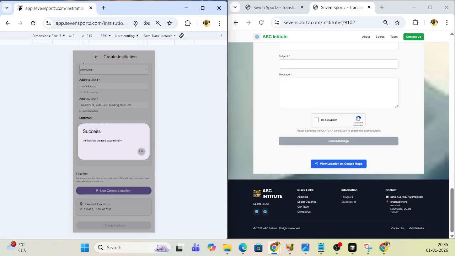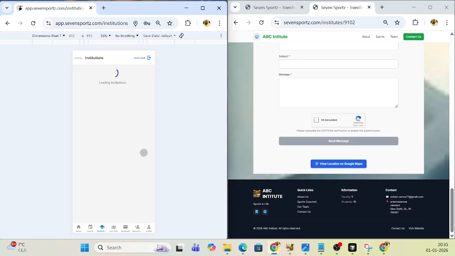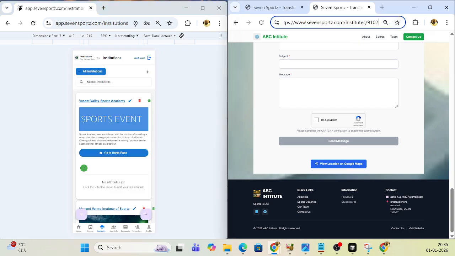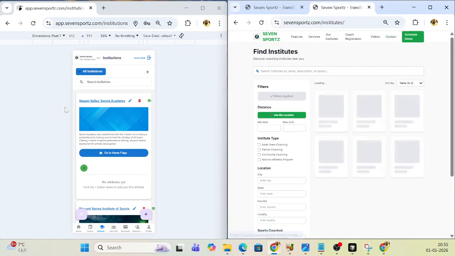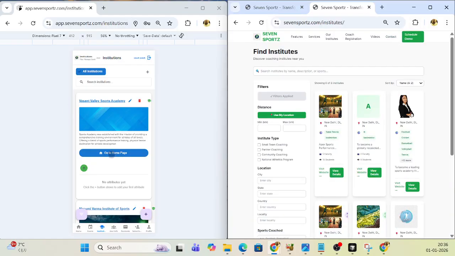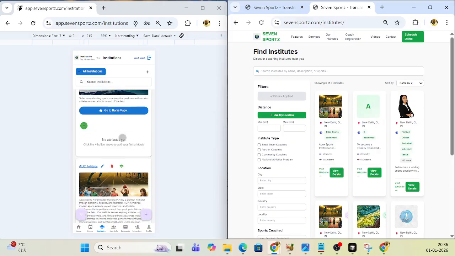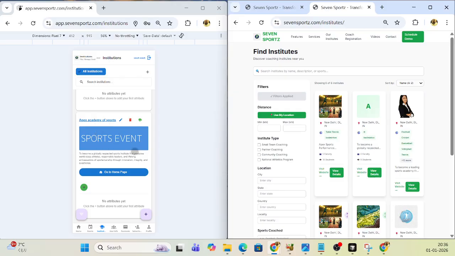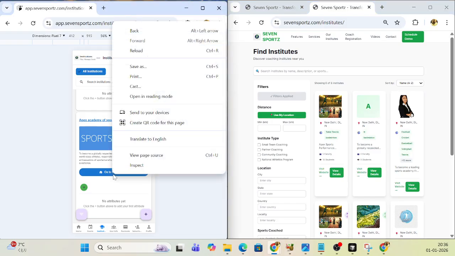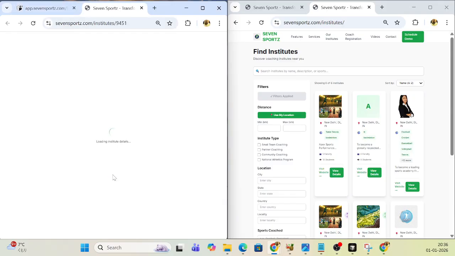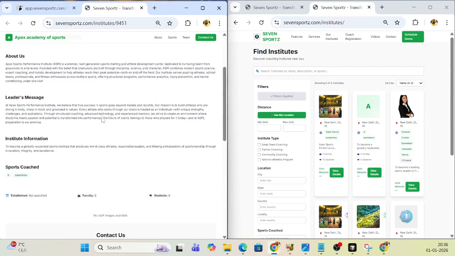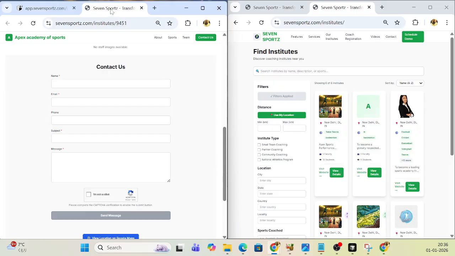See, you got the success message, so the institute is created. Right? Now, how to see this institute? Let us go to the institute's overall menu. Actually, you can go from here also. So just a second. Where is the institute? So we created this institute app page, right? So you can directly link from here, and go to the page from this app also. See, this Apex Academy institute name already got created, right?